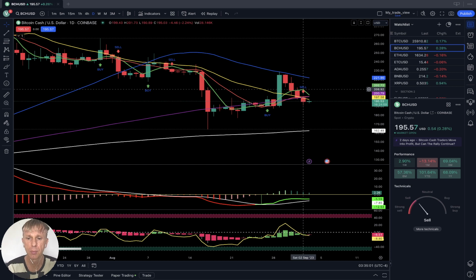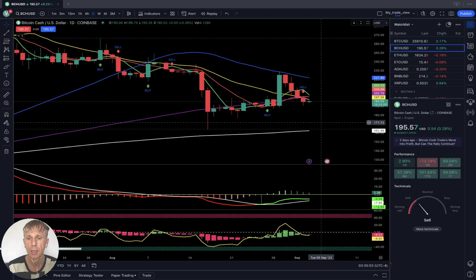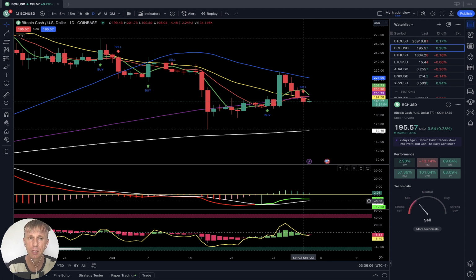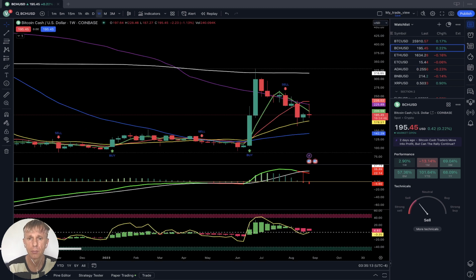Sell signal from the script, MA5 did a bearish crossover. Heikin-Ashi already bearish, MACD still green. Bearish reversal signal on the daily time frame for Bitcoin Cash. Weekly, same story, there was a nice bounce for 2 weeks. It touched SMA 200 and was rejected from the resistance line, and now it's below MA5 and 10. Still above 20, but it is a bearish reversal trend on all indicators on the weekly time frame.